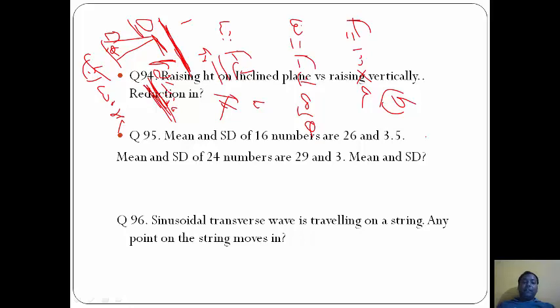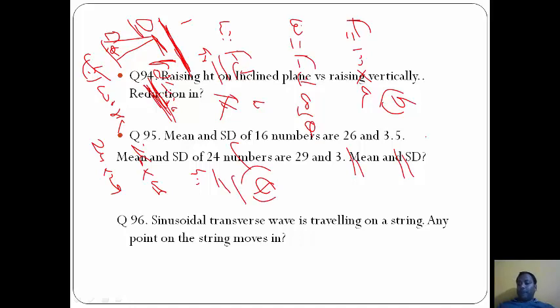Now coming to 95. Mean and SD of 16 numbers are 26 and 3.5. Mean and SD of 24 numbers are 29 and 3. This is very simple. 26 into 16, then 24 into 29. Add it. Whatever will come, divided by 40, we will get the mean of these two observations, and similarly we will get the standard deviation. The answer here is 27.8 and 3.21, that is A.